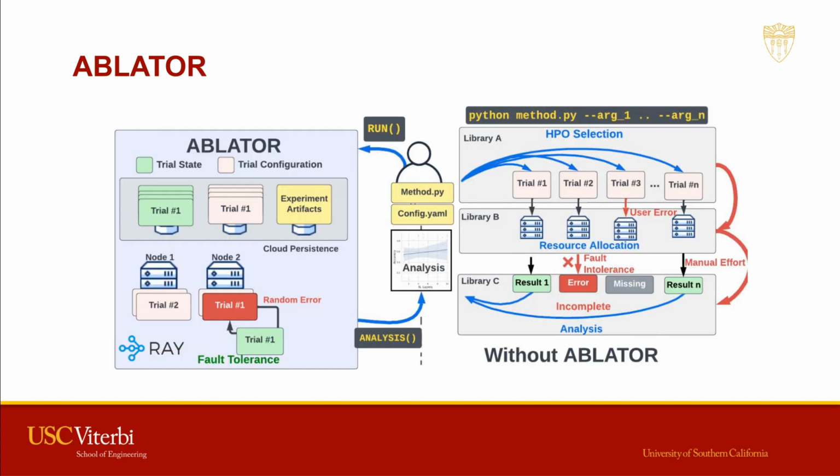The figure depicts the architecture of ABLATOR compared to performing the same experiment manually. When performing the experiment manually, the user would have to combine several libraries and manually configure them to work together. Errors in earlier stages of the experiment lead to erroneous analysis. ABLATOR is built using the Ray Core library and manages the execution of the same experiment end-to-end. All the user has to provide is the code of a method and a configuration file, while ABLATOR manages the execution and produces analysis results.